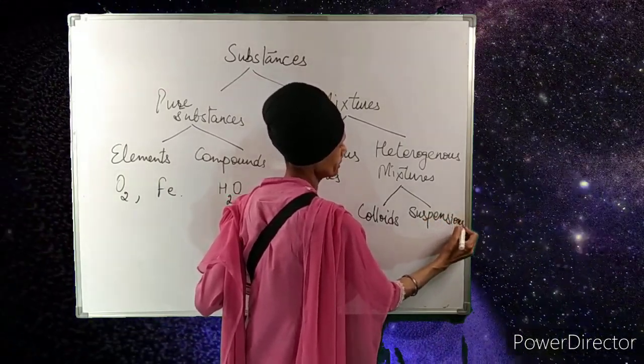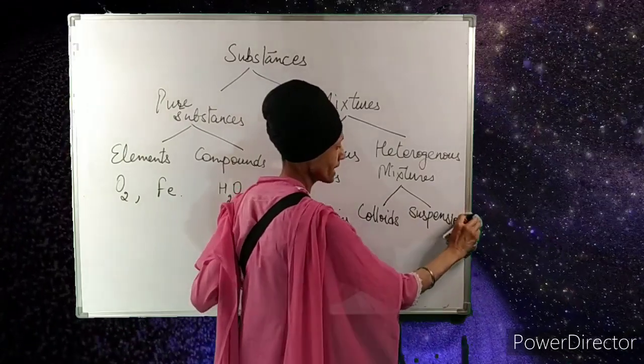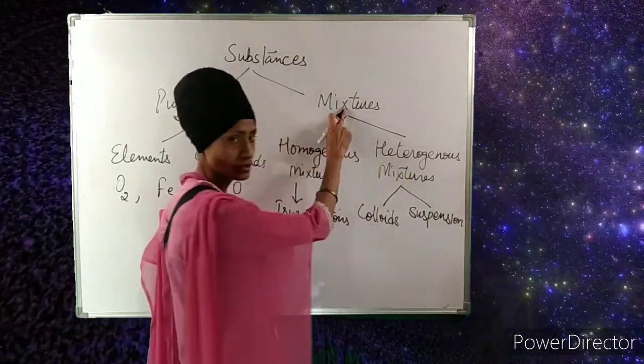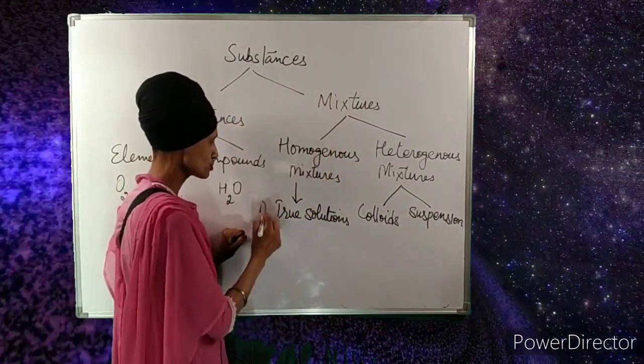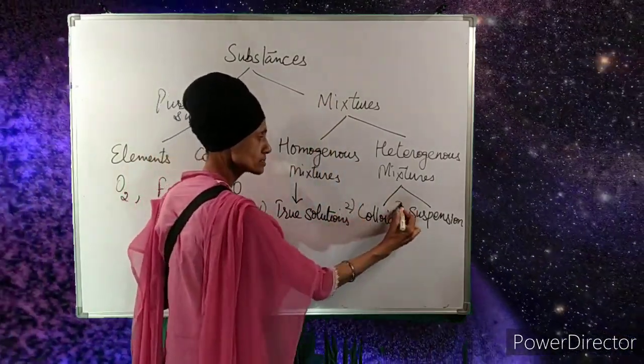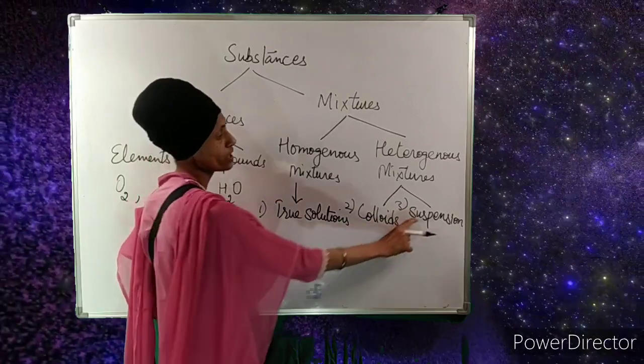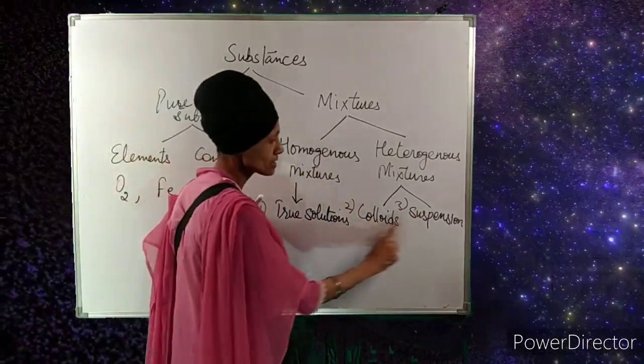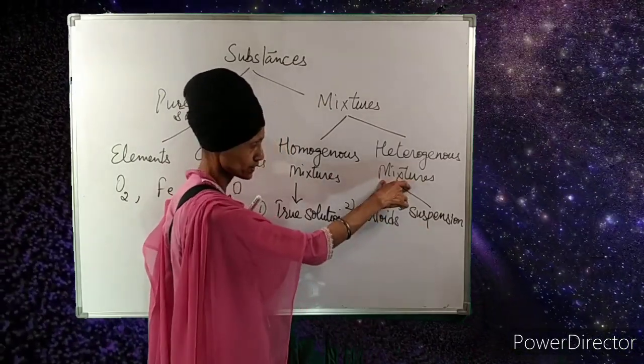So on the whole, we can say that mixtures are of three types: true solutions, colloids, and suspensions. True solutions are homogeneous; colloids and suspensions are heterogeneous.